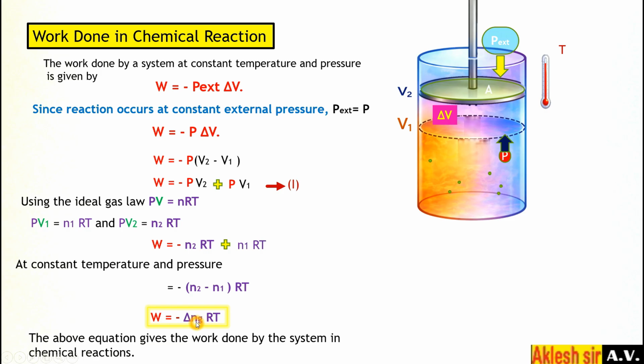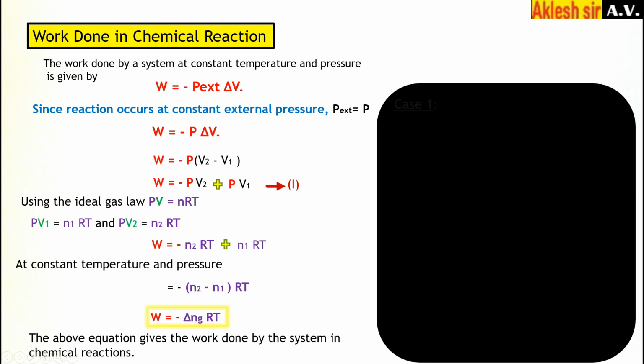So what is delta N? Delta N is the difference in the number of moles of gaseous product minus the number of moles of gaseous reactant, where N1 is the number of moles of gaseous reactant and N2 is the number of moles of gaseous product. Okay, next, case 1. Suppose N2 is greater than N1, that is, the number of moles of product is greater than the number of moles of reactant. Reactant is less, product is more. Then delta Ng is greater than 0.